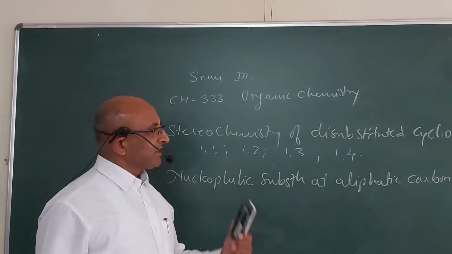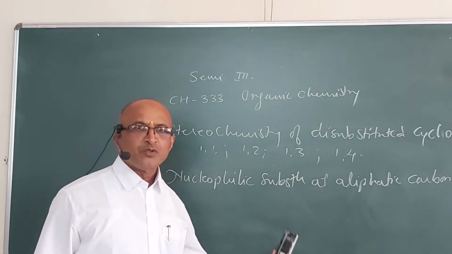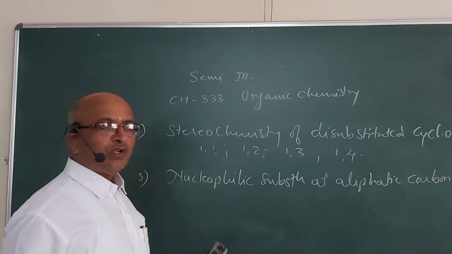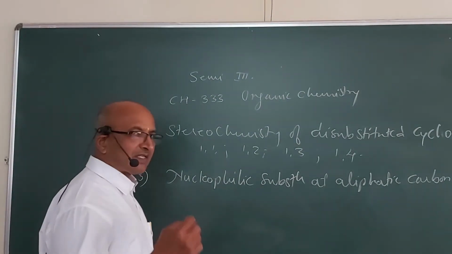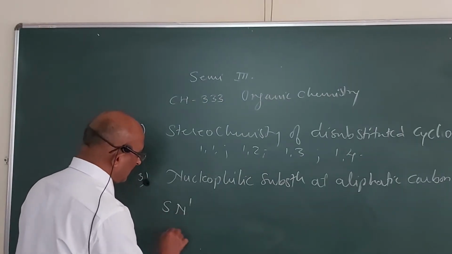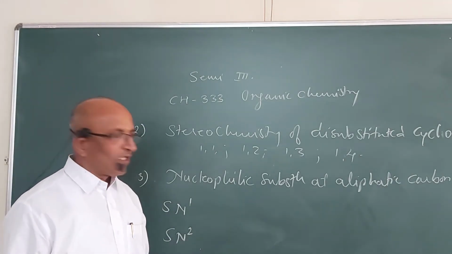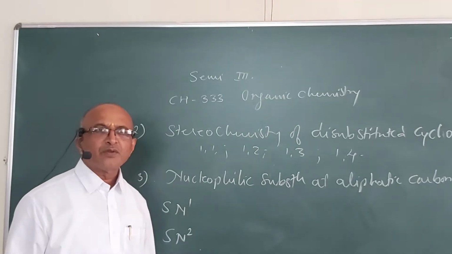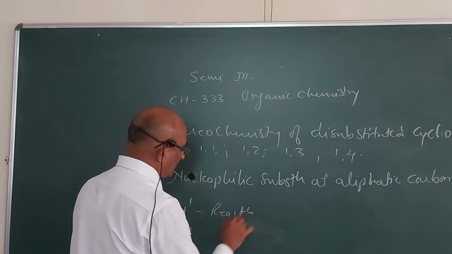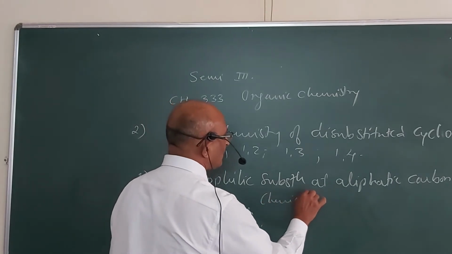Now, while dealing with this nucleophilic substitution, what is a nucleophile? How is it undergoing the substitution reactions? What type of substitution reactions are possible? Whatever reactions you studied in 12th standard, that is the SN1 and SN2, the substitution nucleophilic unimolecular and substitution nucleophilic bimolecular, we are going to deal with these two different types of reactions in this topic. Here we will see what the reaction is, then what the chemical kinetics of this reaction is. The chemical kinetics means the rate of the reaction.